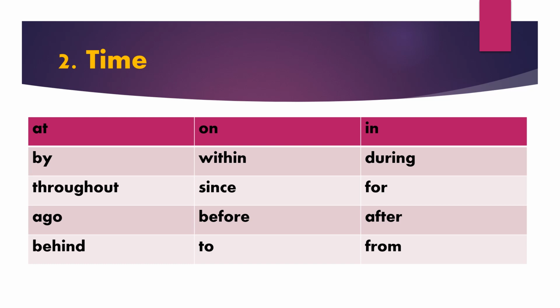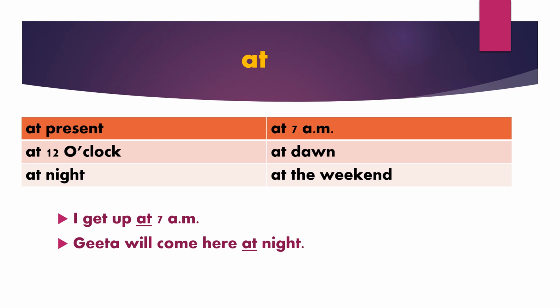The second type is time. The following prepositions denote time. Let's see one by one. The preposition at expresses the time when an event takes place. At present, at 7 a.m., at 12 o'clock, at dawn, at night, at the weekend. For example, I get up at 7 a.m. Geeta will come here at night.